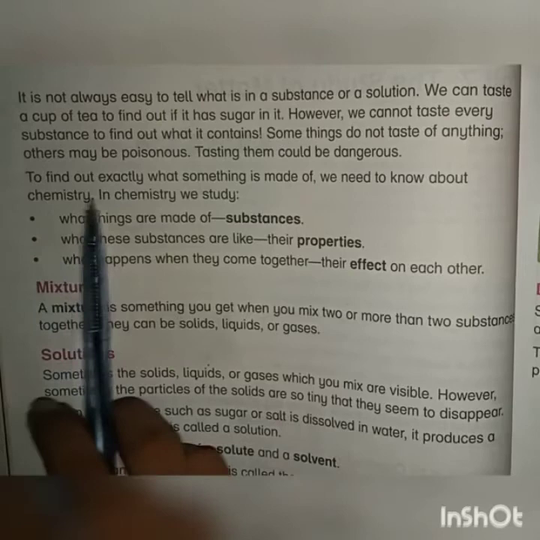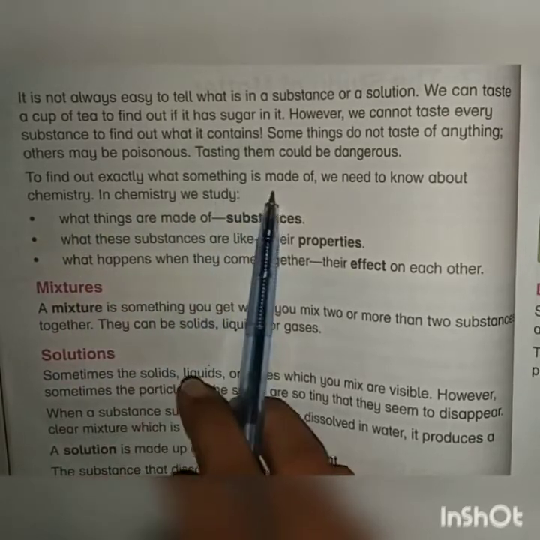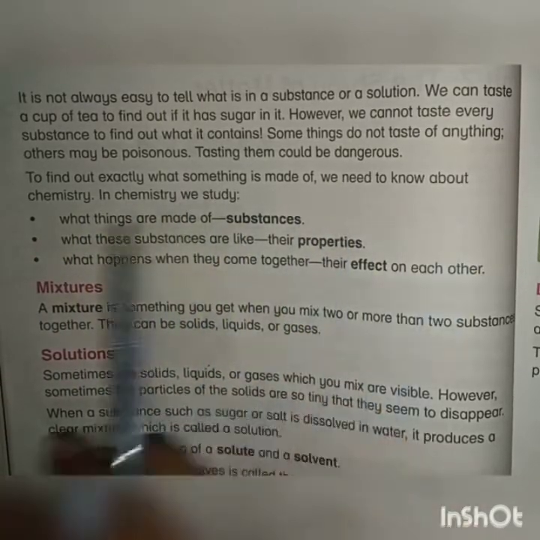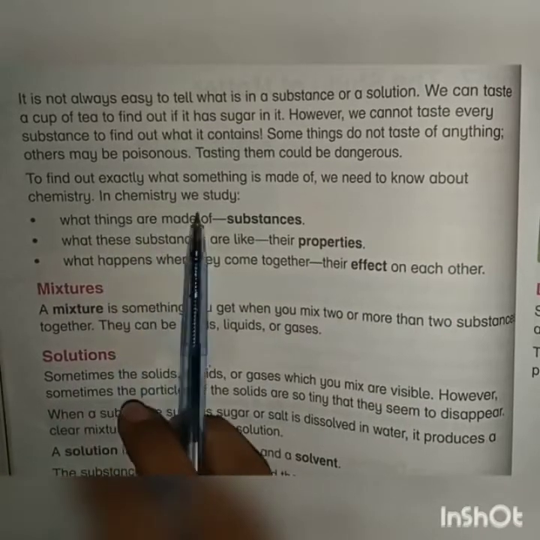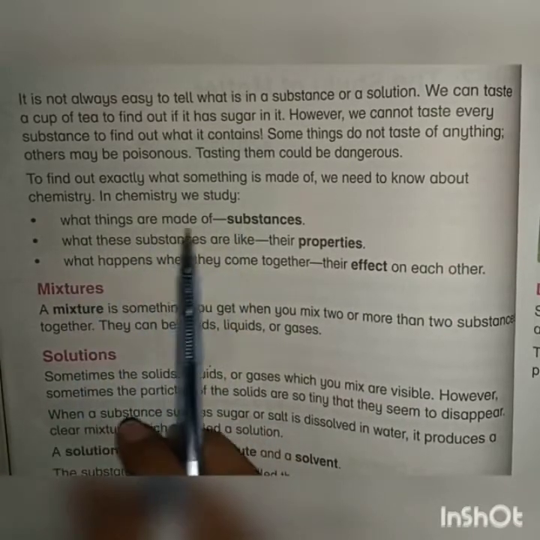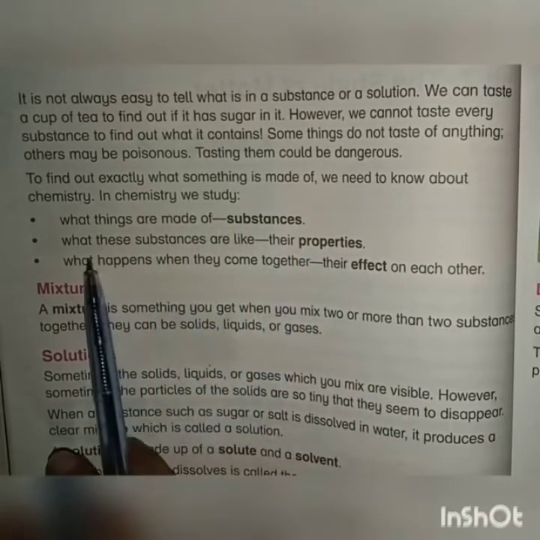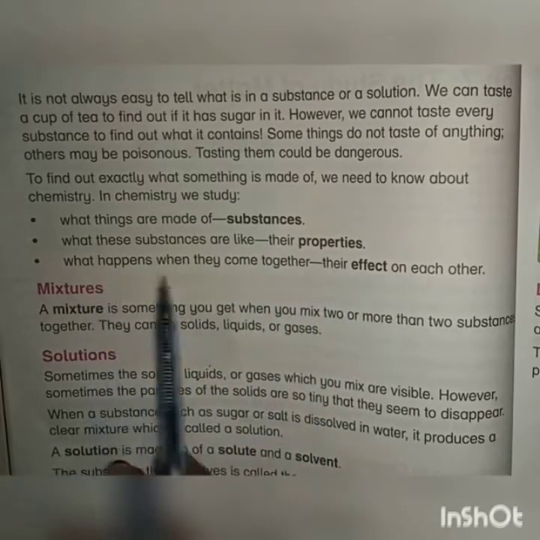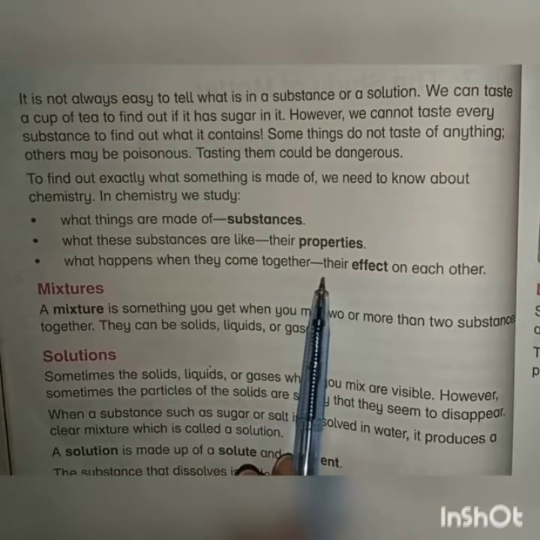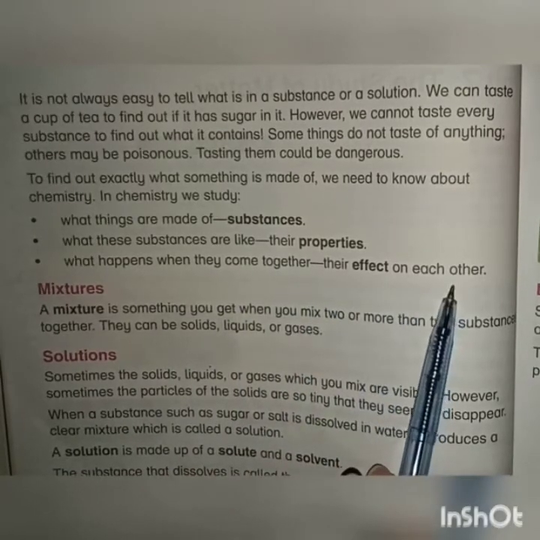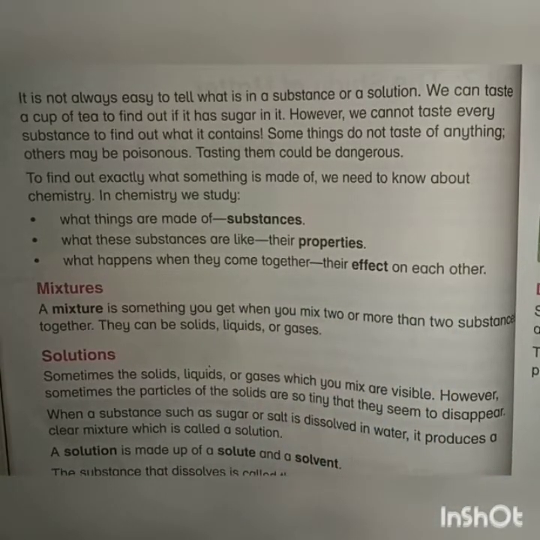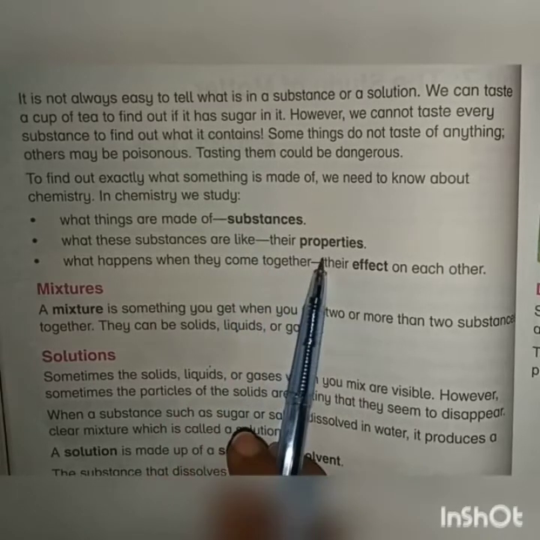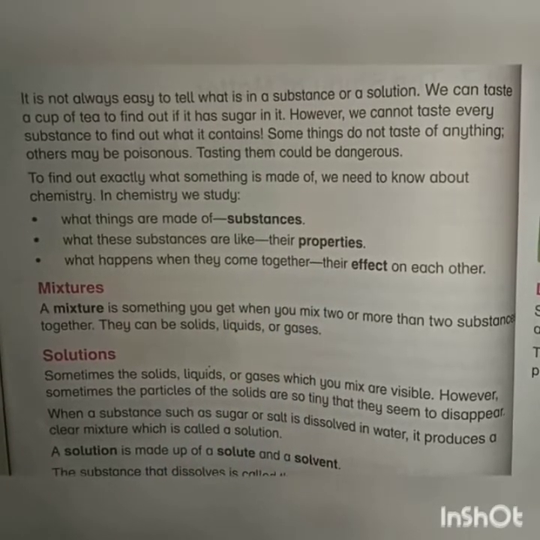Next, to find out exactly what something is made of, we need to know about chemistry. In chemistry, we study what things are made of, substances, what these substances are like, their properties, what happens when they come together. It means their effect on each other. In chemistry, we study substances, their properties, and their effect on each other.